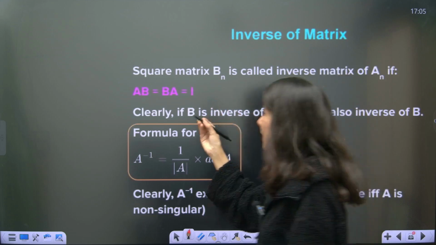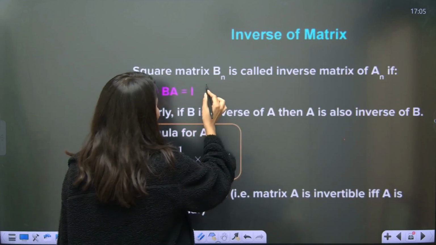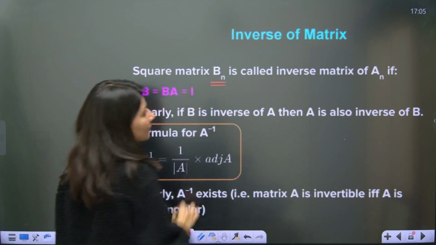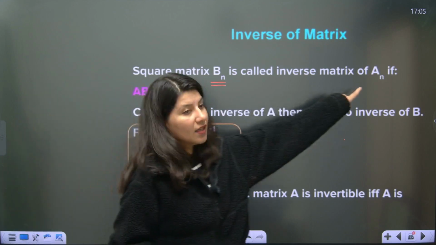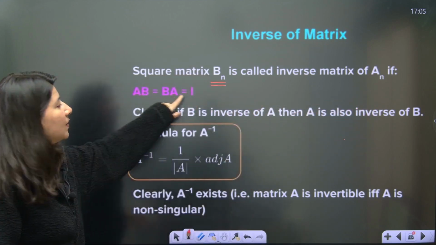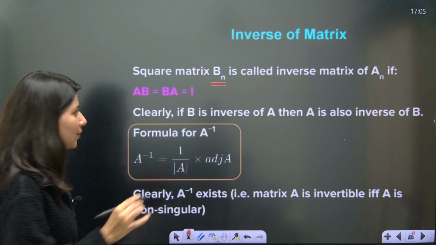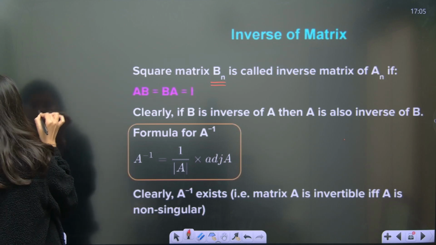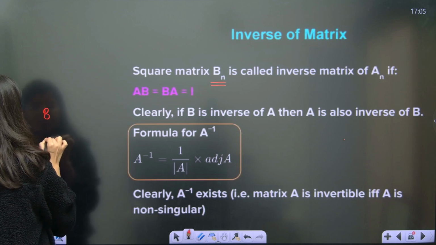The inverse of a matrix B will be A if AB and BA give you the identity. Suppose I give you a matrix B and ask for B inverse.